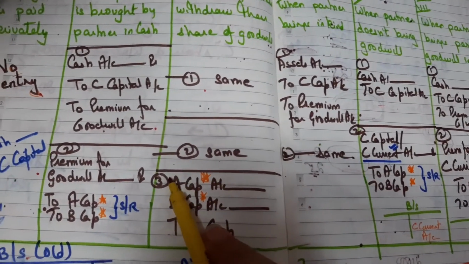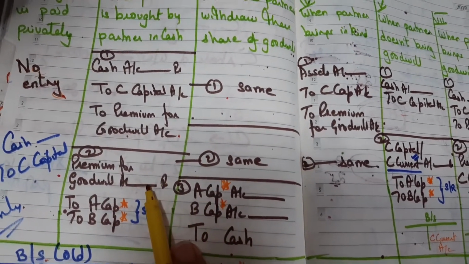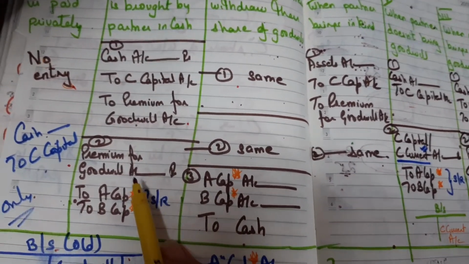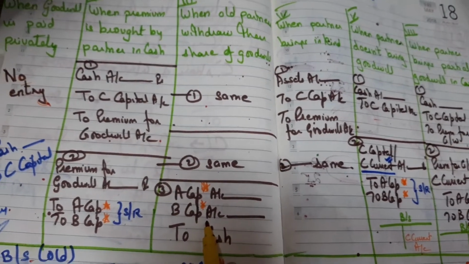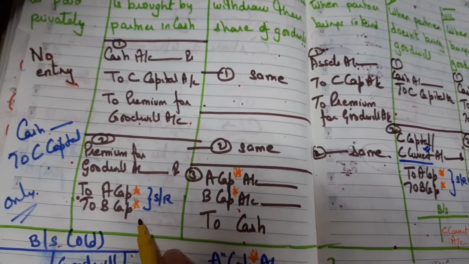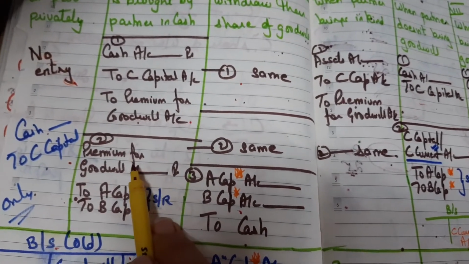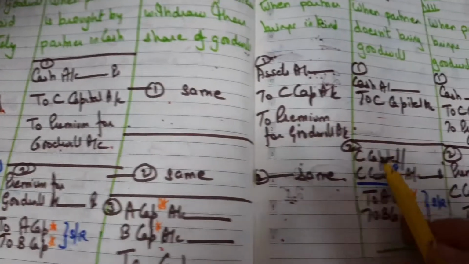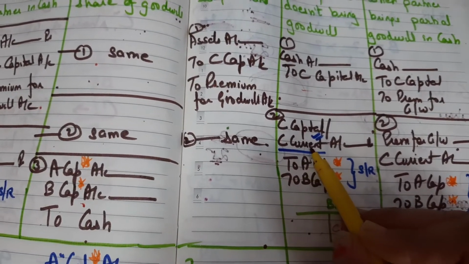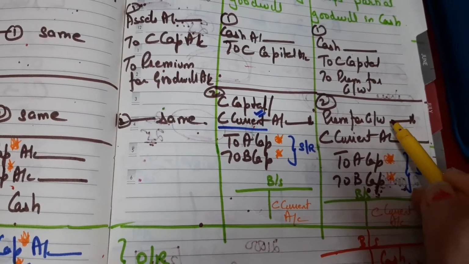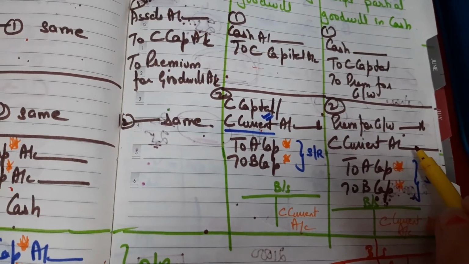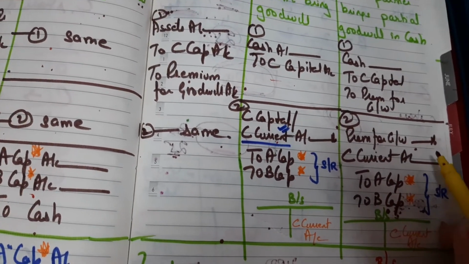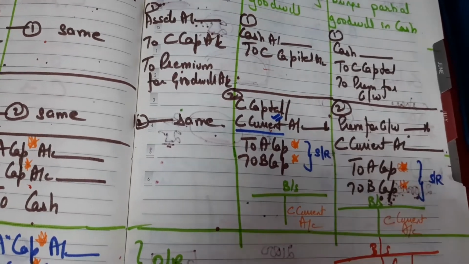Now, the second entry: wherever he is bringing goodwill in cash, this premium will be given to A and B in their sacrificing ratio. If he is bringing, debit premium for goodwill. If he is not bringing, debit C's current account. And if he is bringing some amount, for that amount debit premium for goodwill. If he has left some amount, for that amount you will debit C's current account.